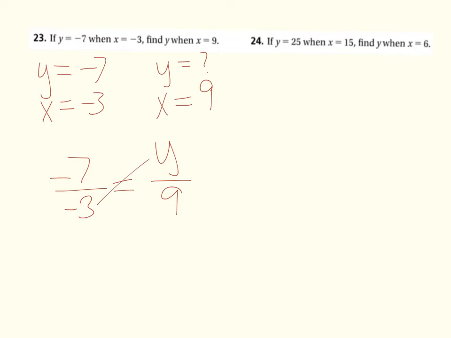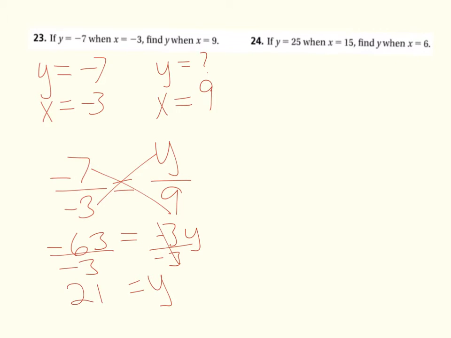So for this, we cross multiply. So I do -7 times 9. -7 times 9 is going to give me -63 equals my -3 times y, which is just -3y. And then I solve, so I divide by -3 on both sides. And I get y is equal to 21. And that's my answer.